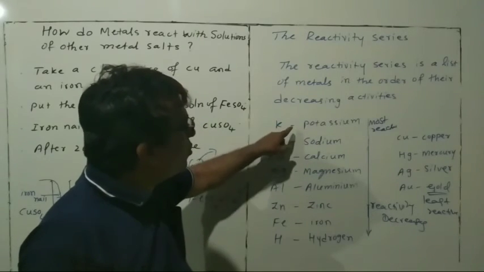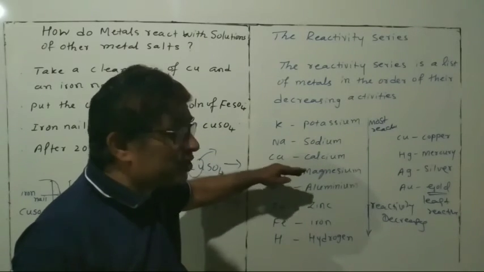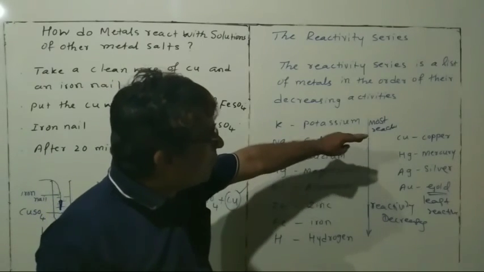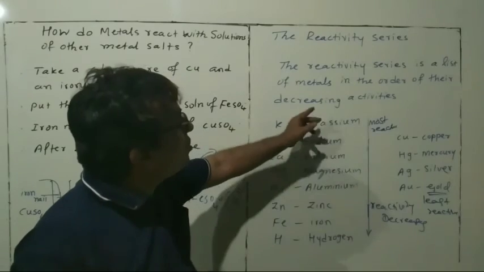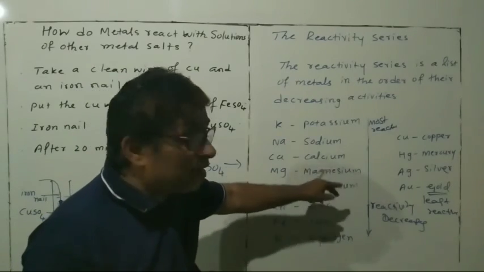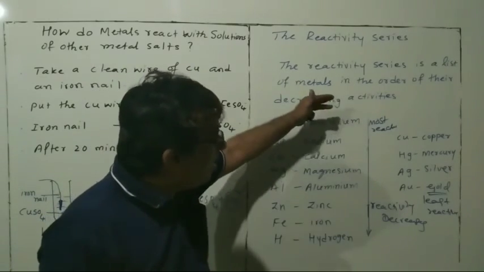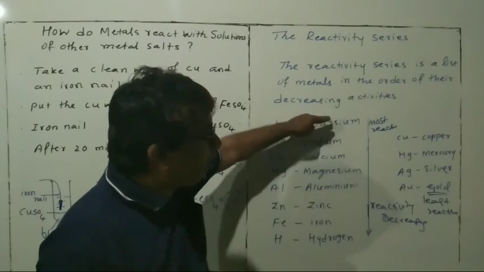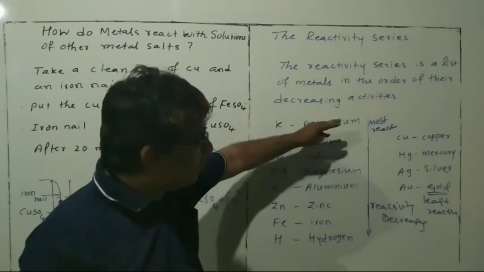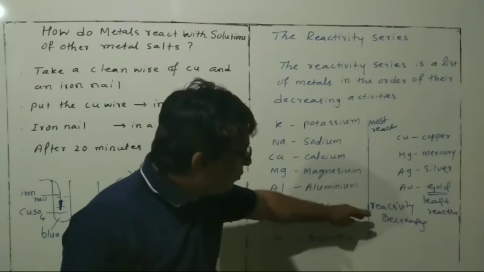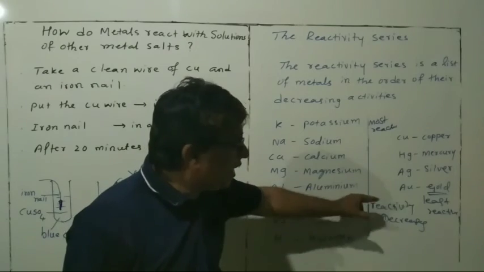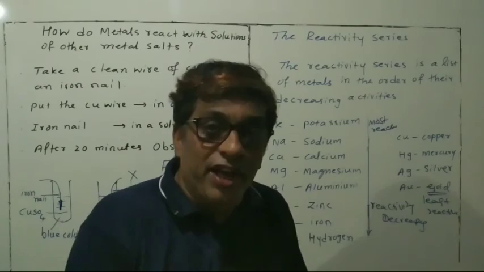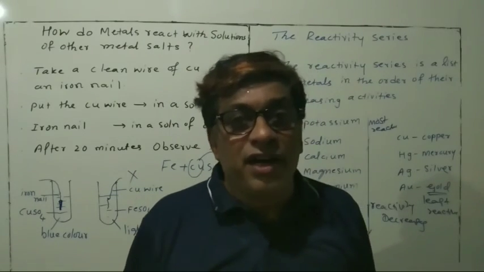All these elements: potassium, sodium, calcium, magnesium, aluminium, zinc, iron, hydrogen, copper, mercury, silver, gold, are arranged in decreasing order. This you have to remember. The top one is the most reactive, then the reactivity slowly decreases as you come down, and the last one is the least reactive. Students, got the idea now?